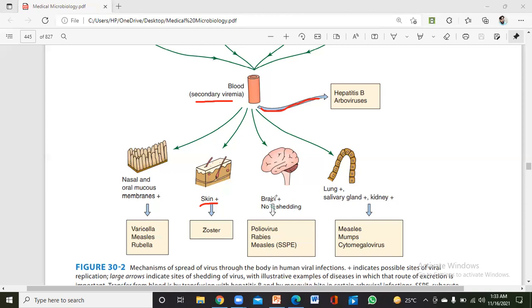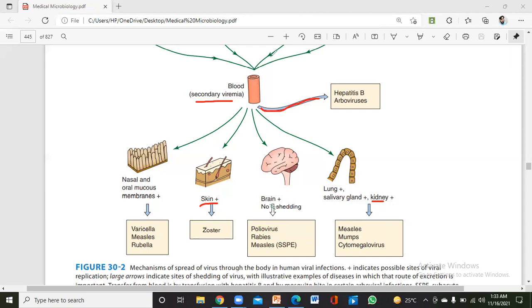And in case of the measles and the mumps and cytomegalovirus, if it is present in the lung or salivary gland or kidneys, your urine can have these viruses. Even in salivary glands, this virus can be present, and in your aspirates, this virus can also be present, okay?